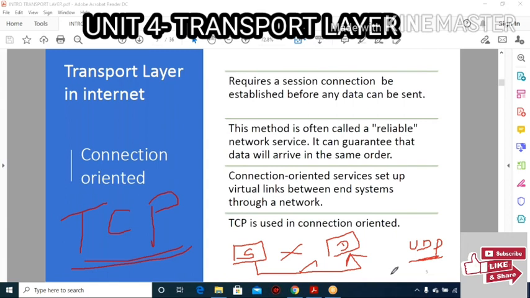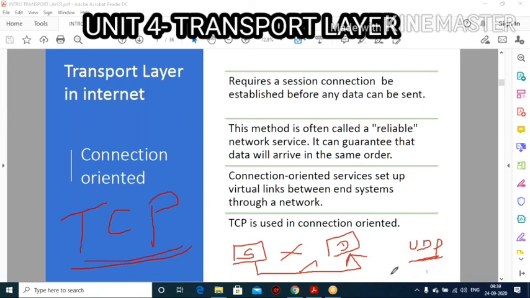Finally, I will conclude about these three protocols: TCP, UDP, and SCTP. UDP is not involved in any flow control or error control mechanism, so there is no mechanism to control the flow of data or errors. Whereas in TCP and SCTP, you follow error control and flow control mechanisms. Here you use the sliding window technique, which is used for flow control, and the acknowledgement sequence, which is used for error control.